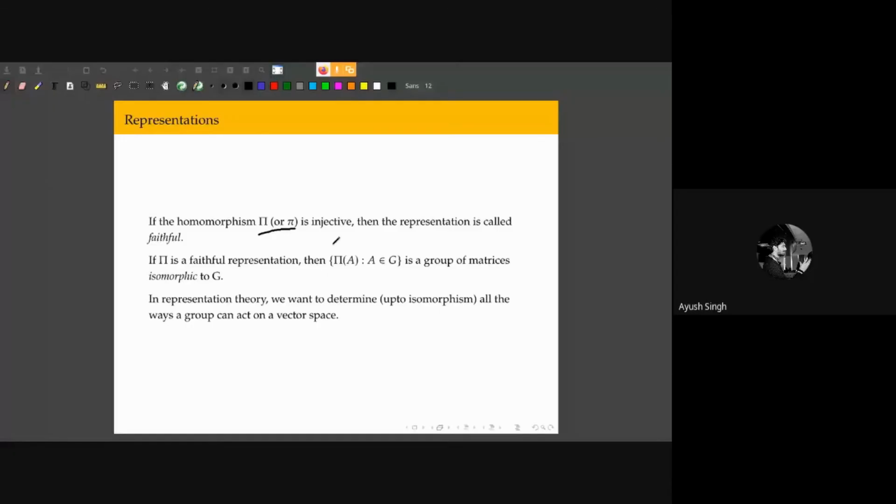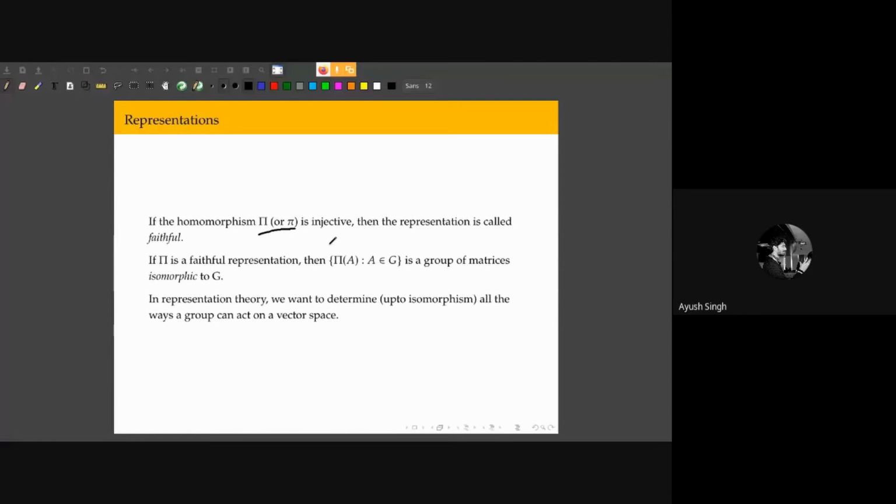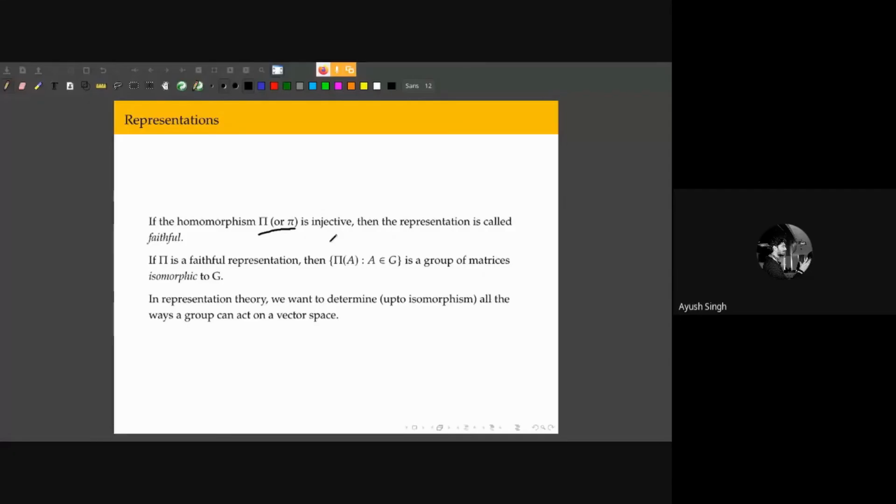But for example, let's say I want to study a spin half system in which the state vectors are contained in some C2, then I want a two-dimensional complex representation of the rotation group that I can act on state vectors of 2 by 2 systems. So that is the essence of representation theory.